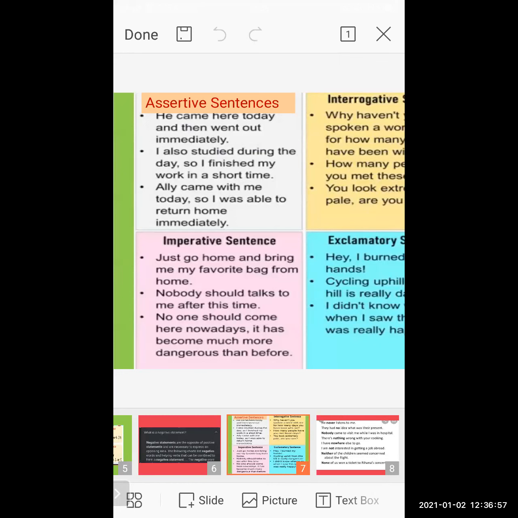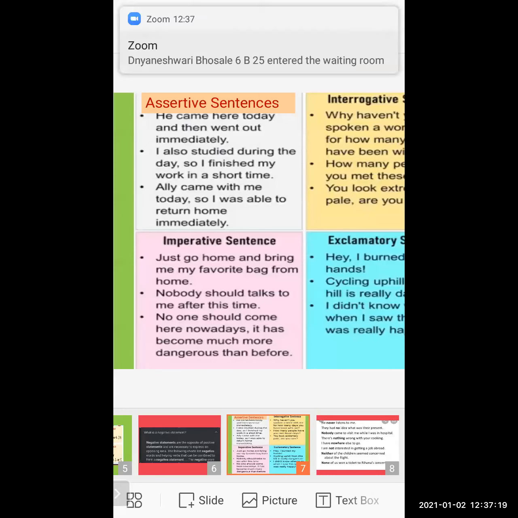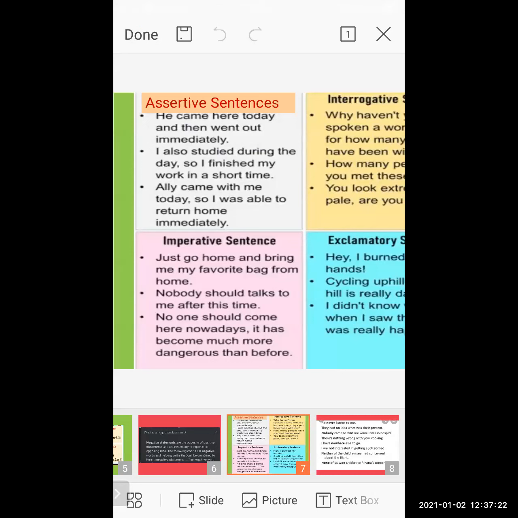So imperative sentence means what? Where someone or some people are commanding or ordering. I'll give you lots of examples before also. Go and bring my shoes. Stand over there. Please give me a pen. Can you keep my book in the cupboard? So this kind of sentences, students, comes under the imperative sentence.